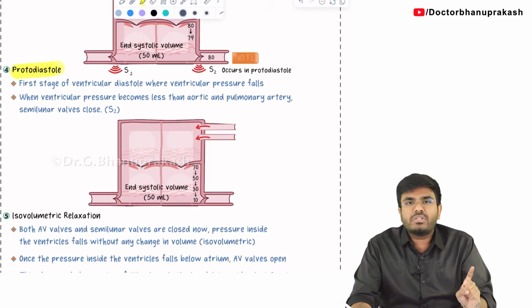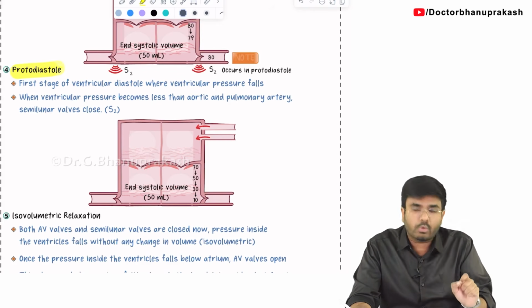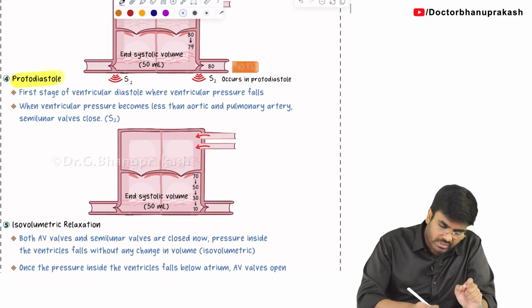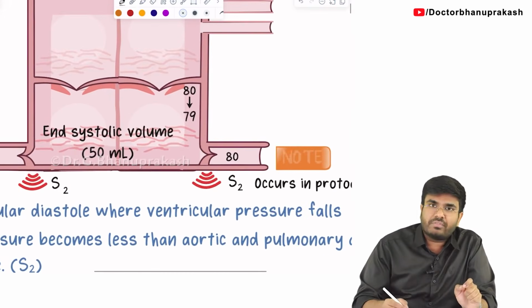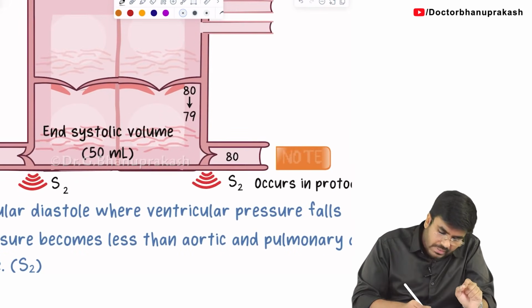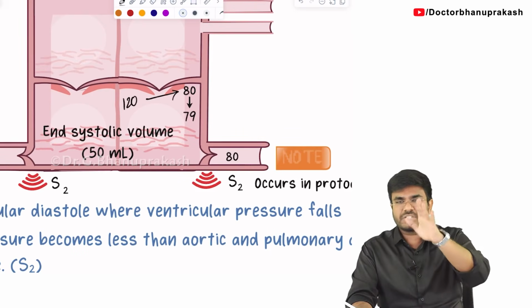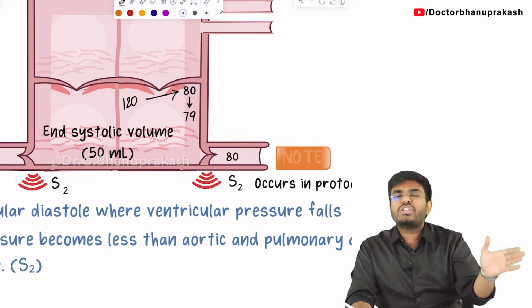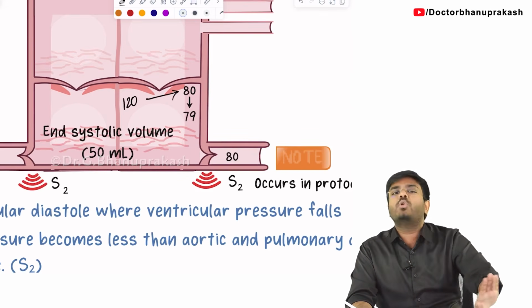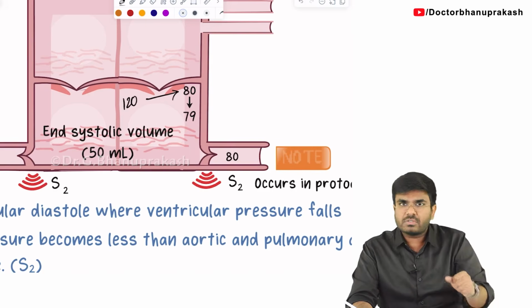During the protodiastole, the first important event I want you to know is the closure of the aortic valve. The aortic valve is going to close now. Why is the aortic valve closing? Let's say during the slow ejection phase, the pressure decreases from 122 back to 80. Because the pressure is decreasing, the ejection of blood into the aorta also happens slowly. This we have already discussed in the slow ejection phase.